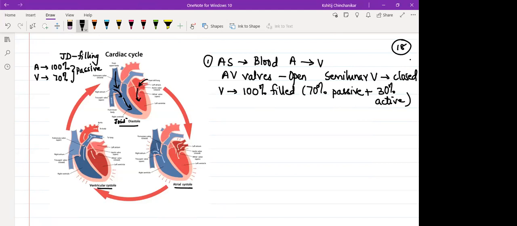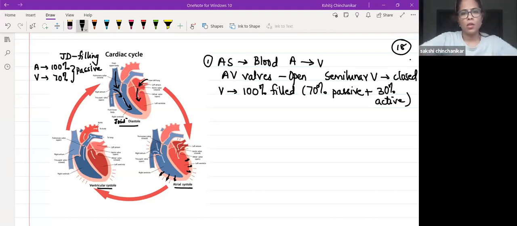So as soon as the ventricles are 100% filled, can I say this ventricle will start exerting pressure on its wall? And at the same time, can I say this will cause an increase in ventricular pressure? Now imagine, what happens? If I consider this as a flap, consider this is the AV flap, above it is the atria, below it is the ventricle.